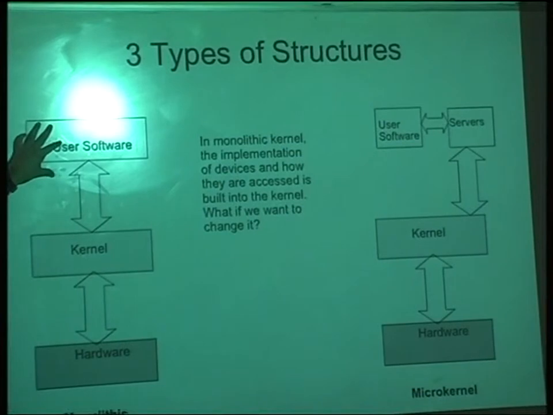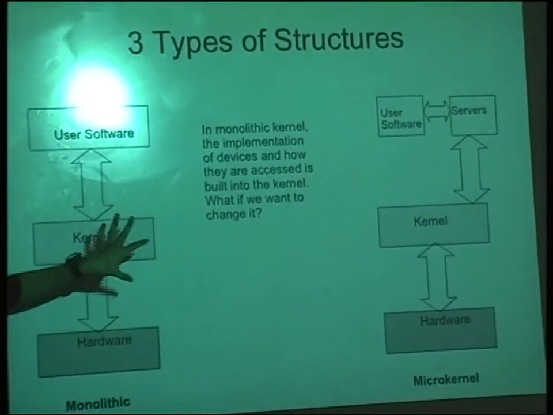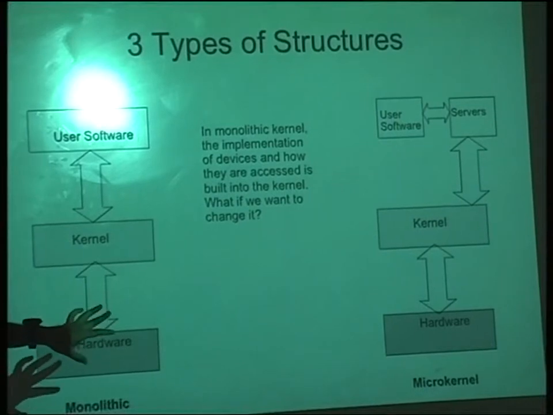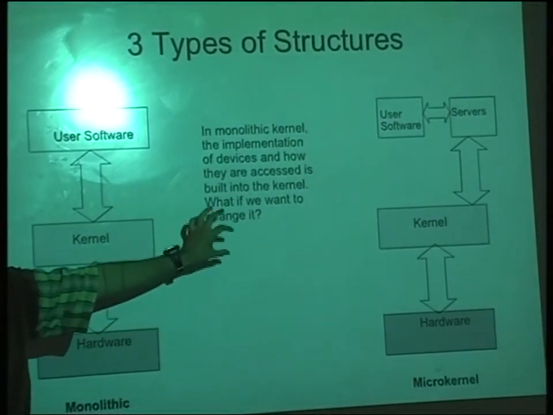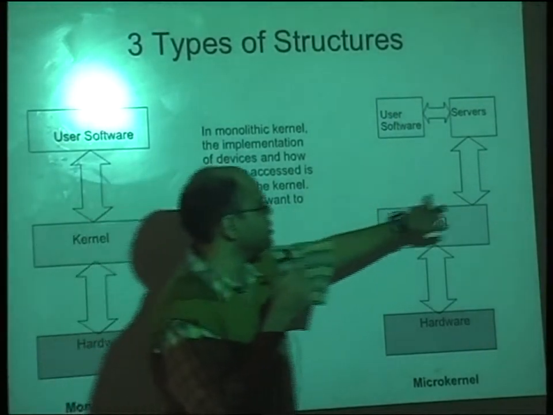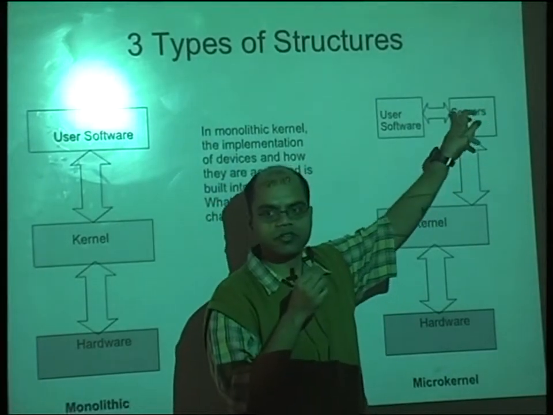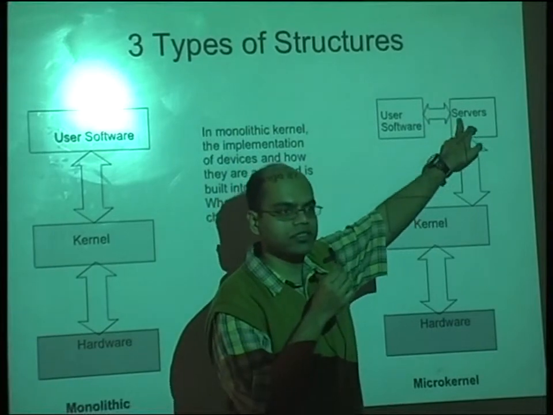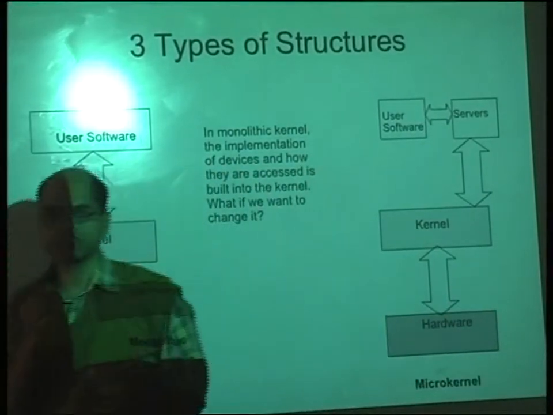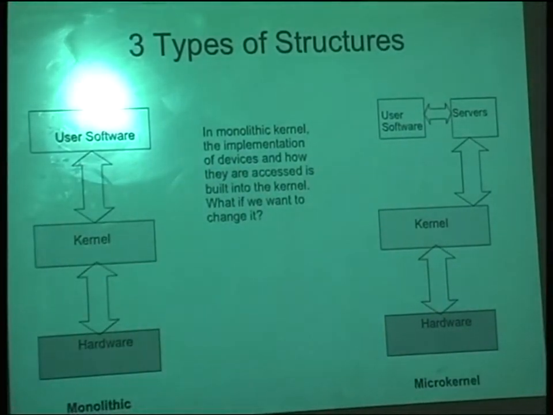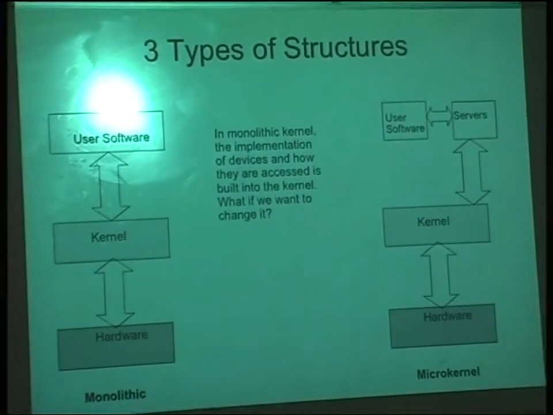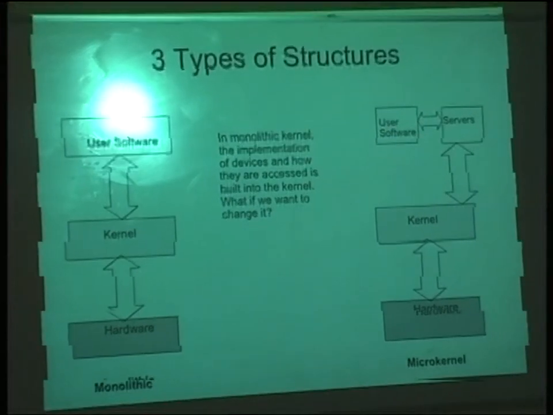Whenever you write user software, everything will go inside the kernel, because the kernel contains everything. In the microkernel, the kernel is very small, and as you can see in the Symbian OS, some is implemented using servers. So what happens is, all the user programs first connect to servers, and through the server they will access all the system calls. So this is the difference. Now there is a way of interaction, and that slows something, but then even if you change the device, you update the device,